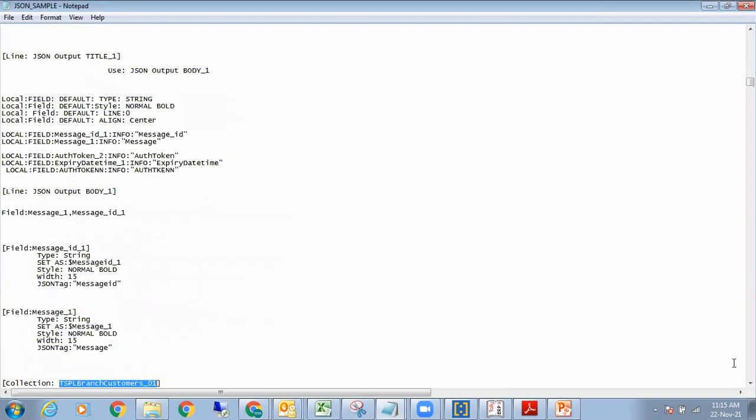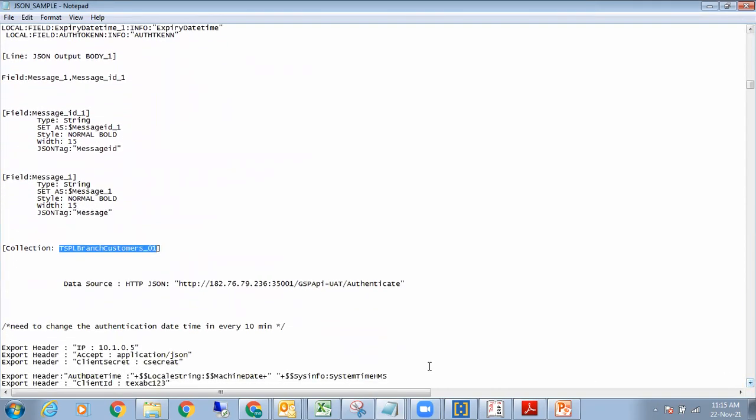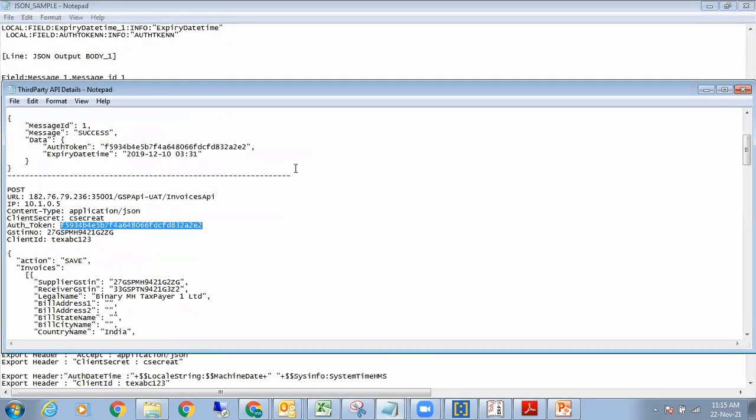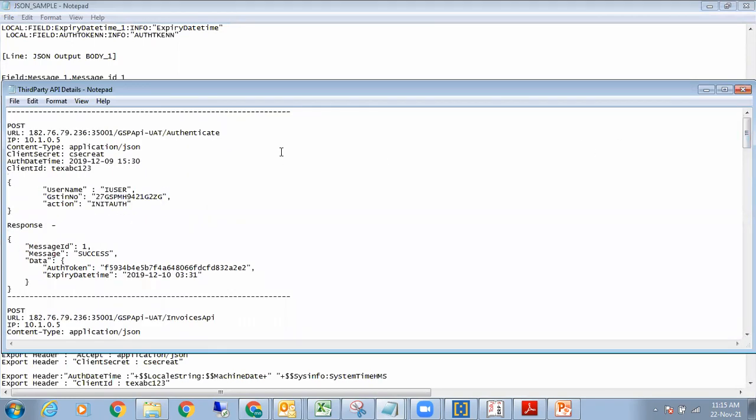This is my collection. Now this collection was dictated by this portion of the API details. Now you see, for getting the token and the response, I have a URL, which is authenticate, content type JSON, authentication date and time. But this is the input report based on which I need to get the output. And this is the response which will come from the cloud: message ID, message, then data is a sub collection, and there's an authorization token and an expiry date and time.